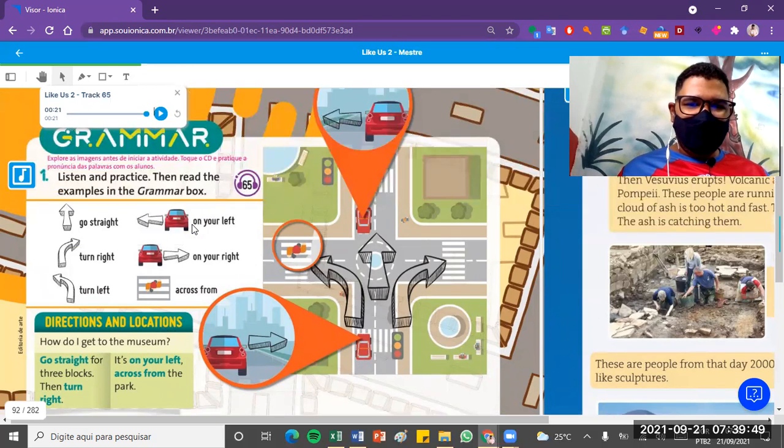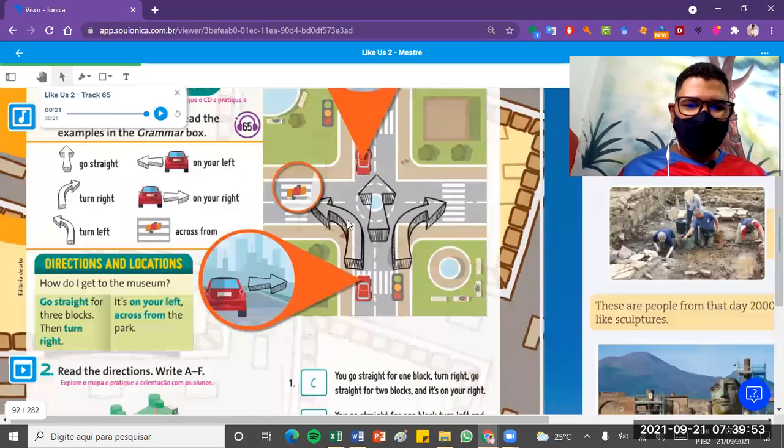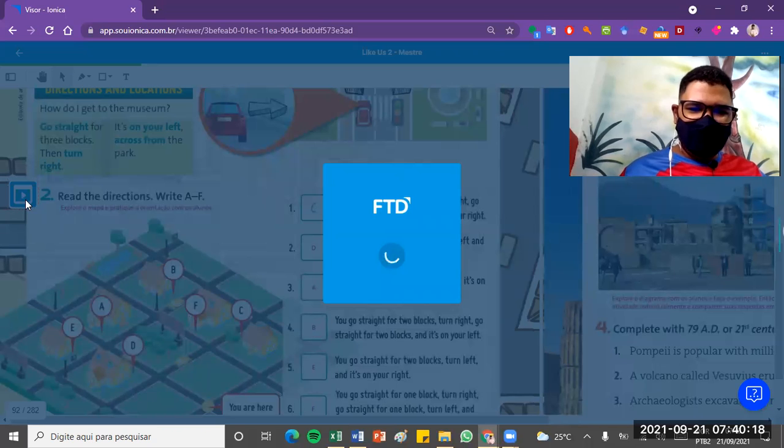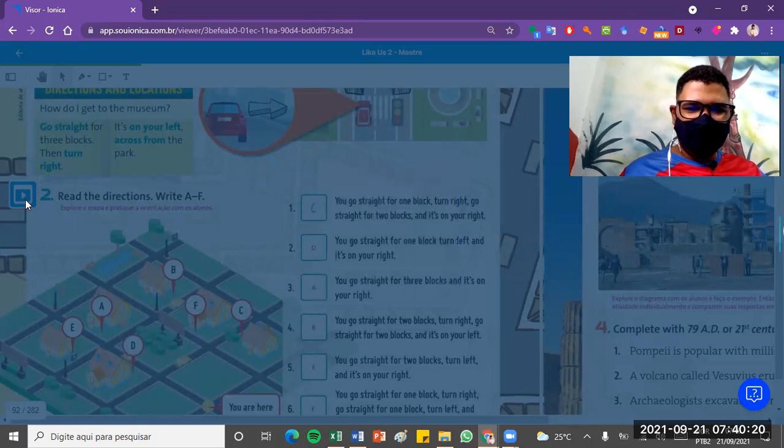Ok? Alright, guys. Aqui, ó, it's on your left. A gente já pontuou. E aqui, ó, turn right. Turn right for 3 blocks, then turn right. Okay, or turn right. You see? Read the directions. Let's work here. Here we have maybe a video or something like this. Let's see what's in here.